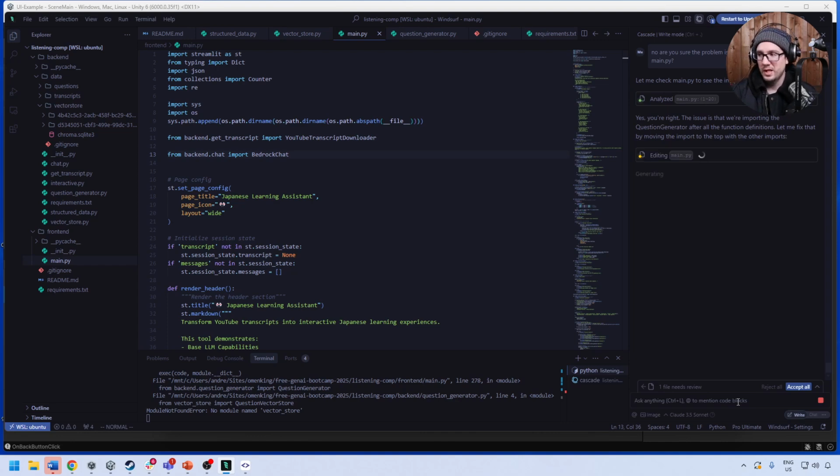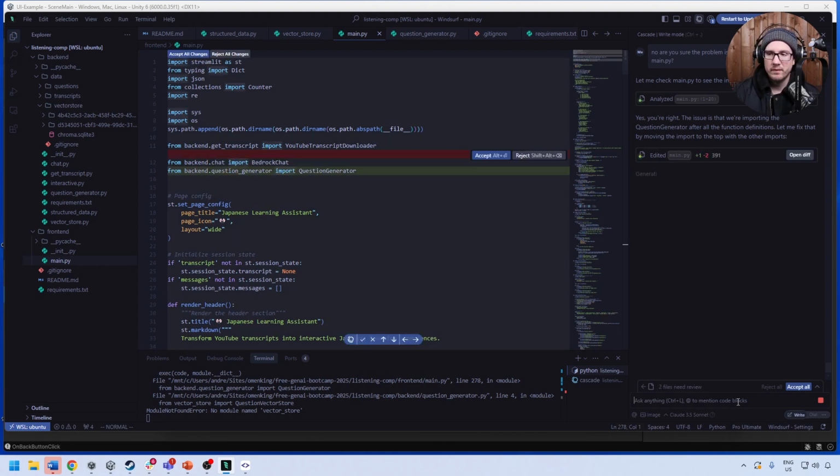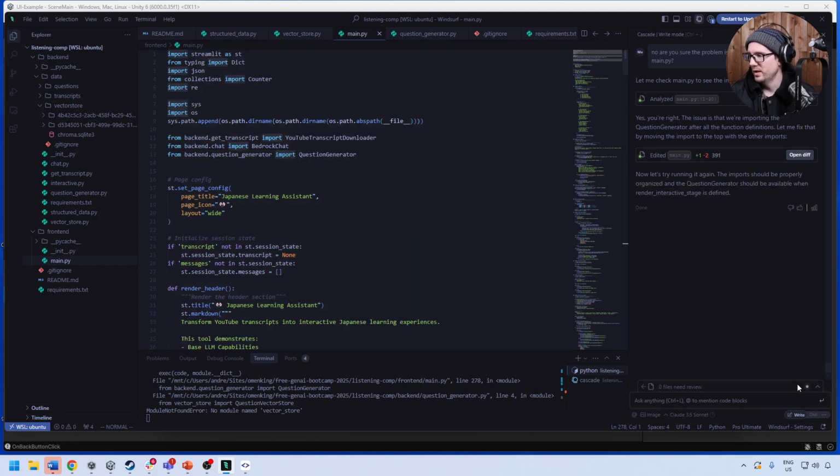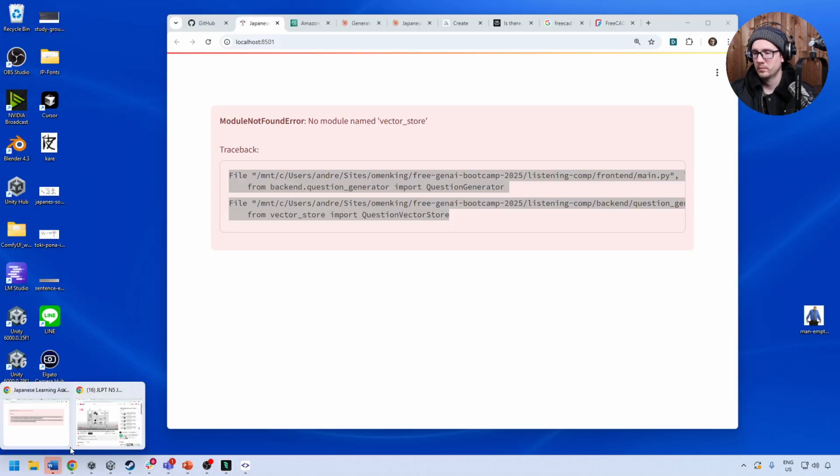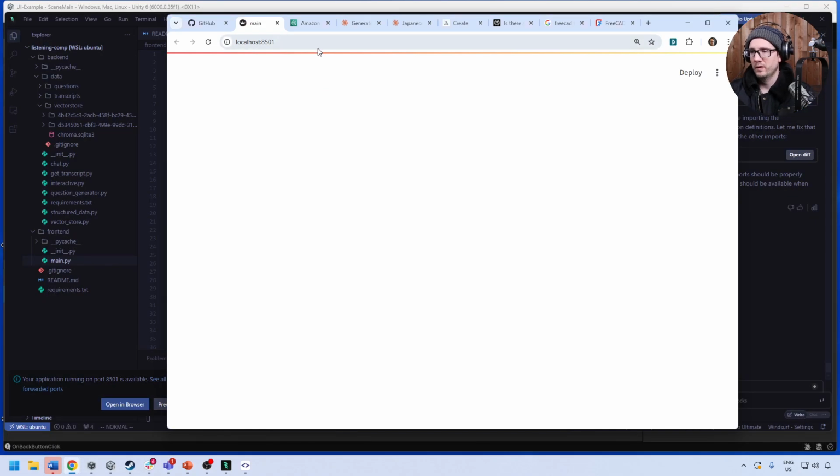Again, you can't just let it do whatever it wants. You have to check. Even though I'm not looking at everything, I'm looking enough to know that it wasn't doing that. So we'll go ahead and accept that change. I don't need it to run it, but I'll stop this and start it up again. We're going to go back over to our browser and give this a refresh.